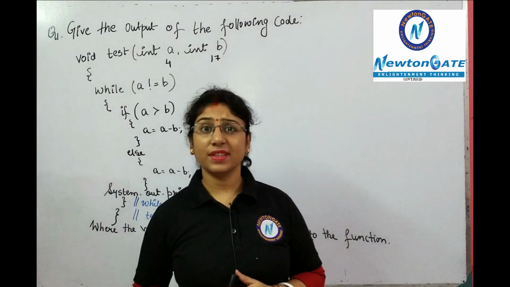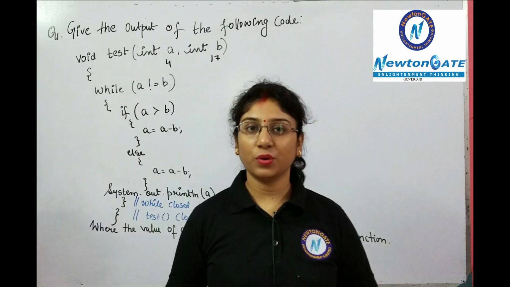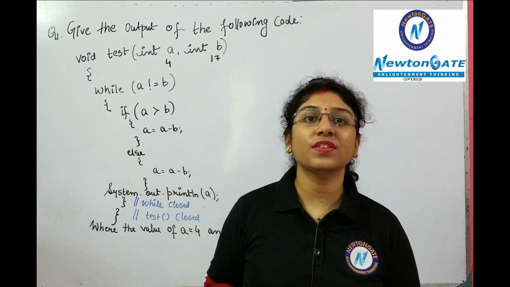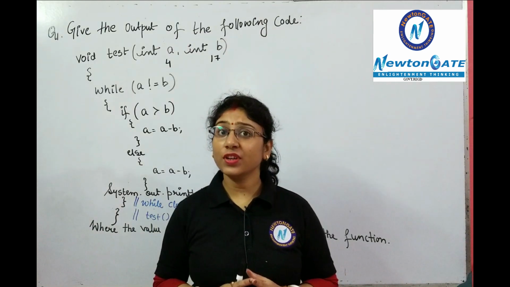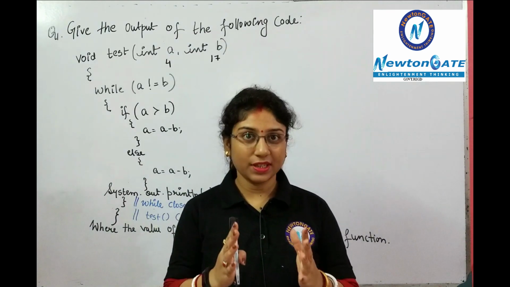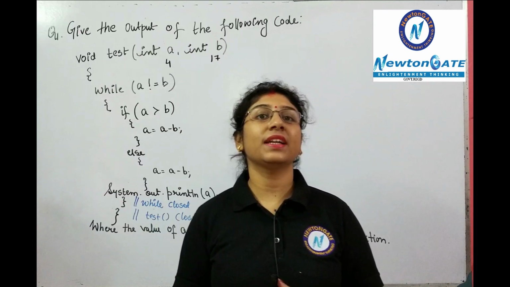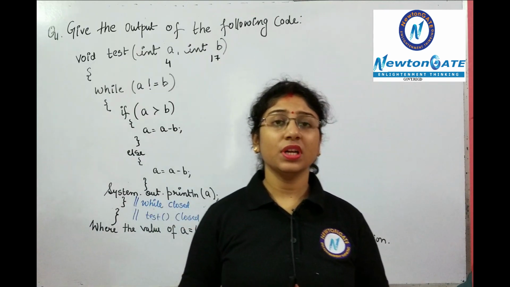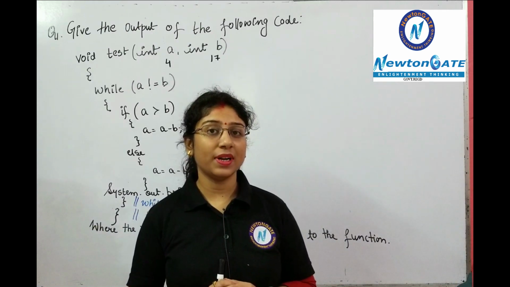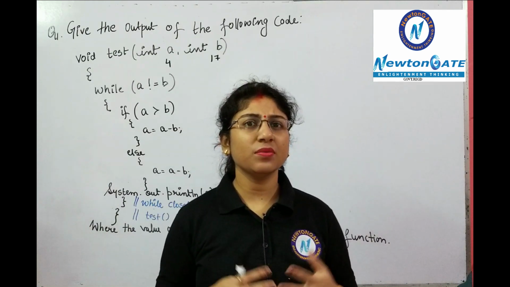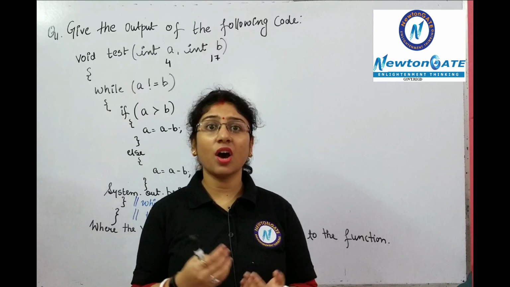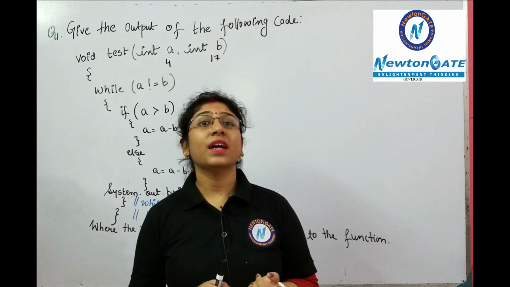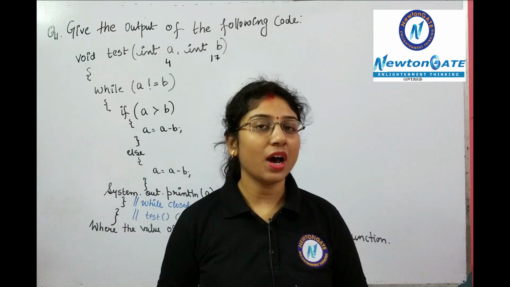So here you can see that I have written a code. In the following code I have written some set of instructions. We have to evaluate this code, and then only can we get the output. Before writing the output, you should go through the question properly. In an output question, you can be asked how many times the loop is going to execute, or to write down the execution, or to write down the output.